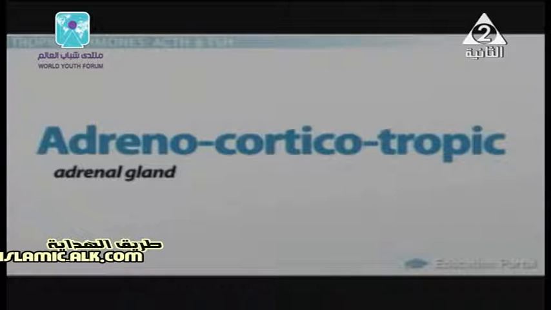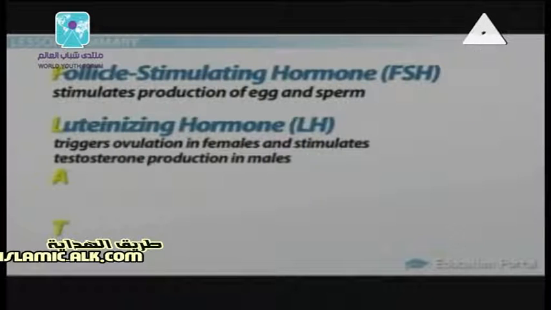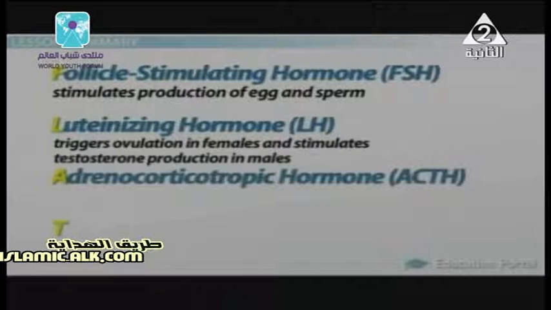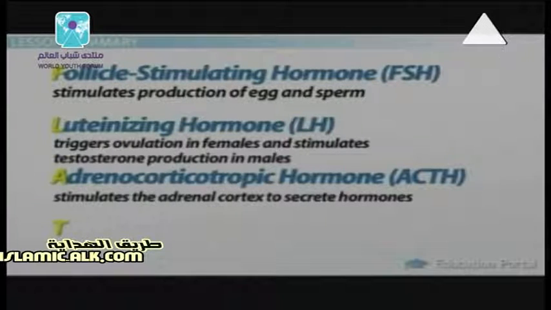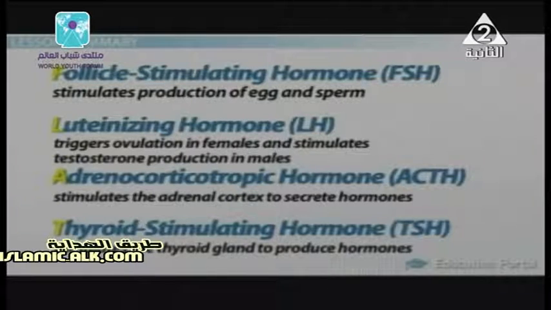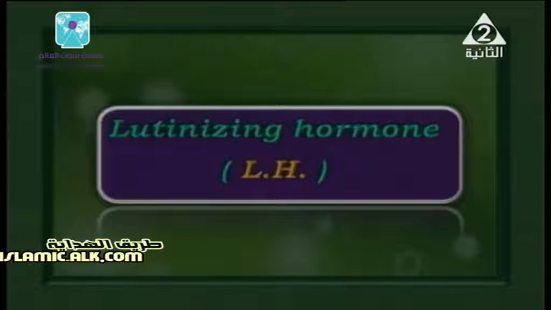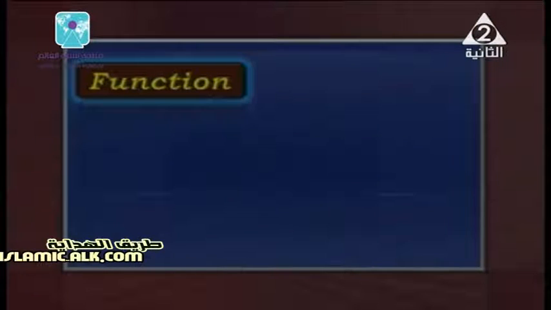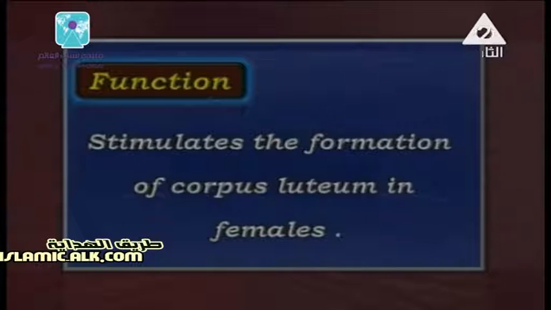This is a summary of what we said here: the follicle stimulating hormone stimulates production of sperms and ova; luteinizing hormone triggers ovulation in females and stimulates testosterone production in males; adrenocorticotropic hormone stimulates the adrenal cortex to secrete hormones; while luteinizing hormone, LH, as we said, stimulates the formation of corpus luteum in females.